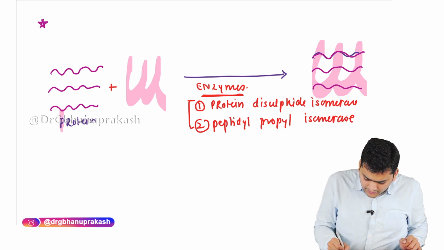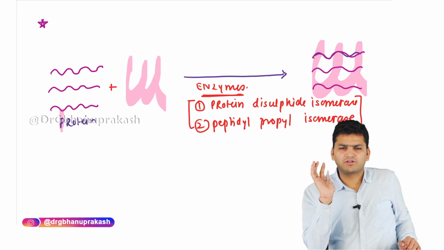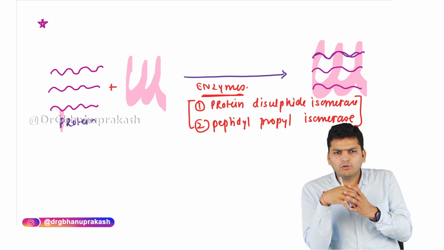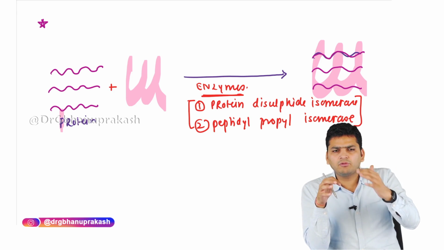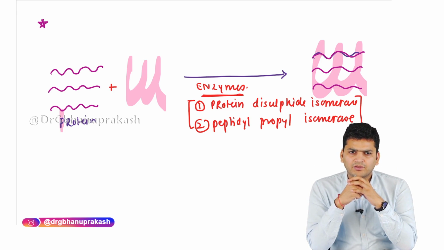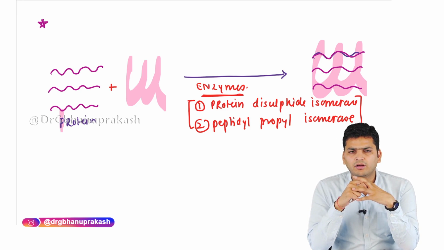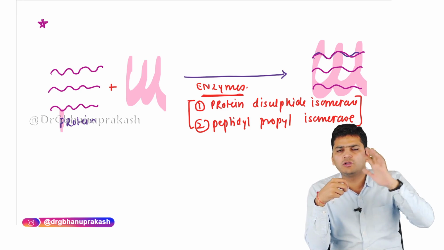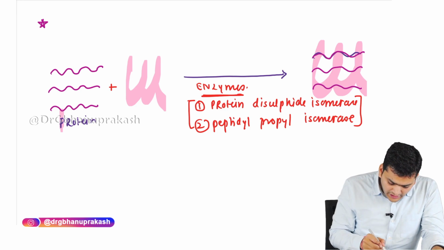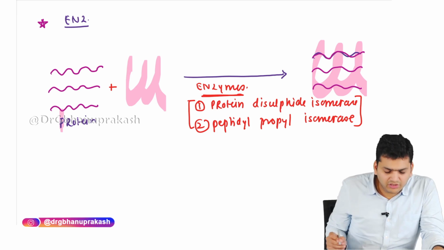We require these two enzymes. If we have these two enzymes, then only the chaperone can easily fold these proteins and prevent the denaturation. Right? These two enzymes should work. Then only the chaperone can fold the other proteins.